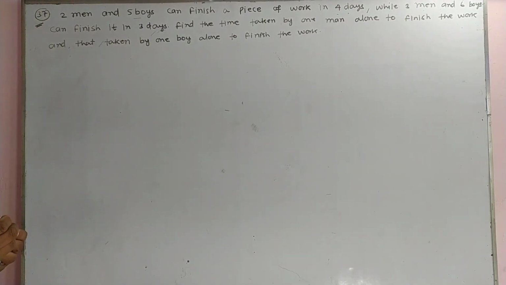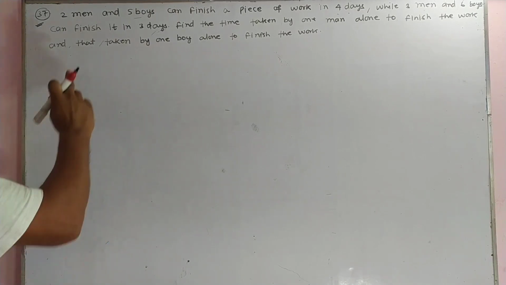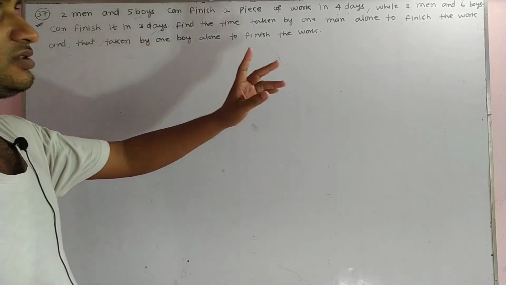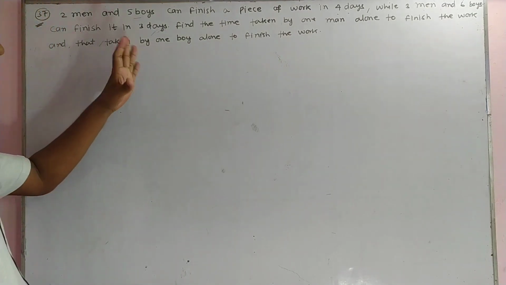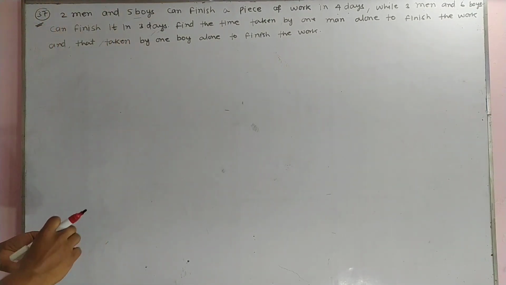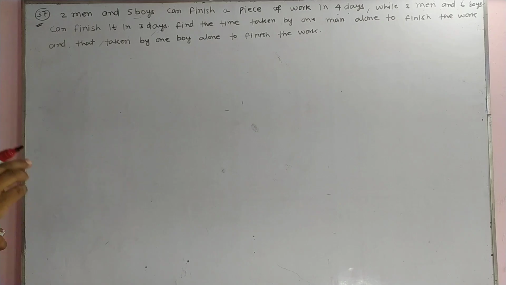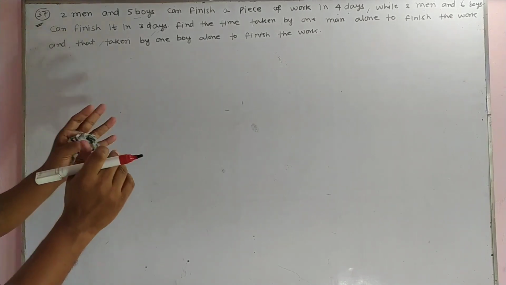Today we have to discuss question number 37. Let us see here. 2 men and 5 boys can finish a piece of work in 4 days, while 3 men and 6 boys can finish it in 3 days. Find the time taken by 1 man alone to finish the work and that taken by 1 boy alone to finish the work. Okay. On this type of question, there is a concept that we have to discuss here.